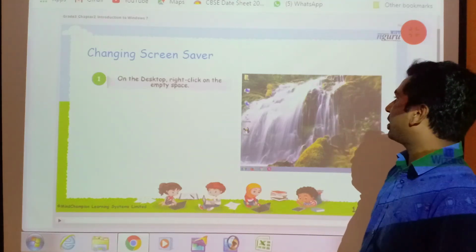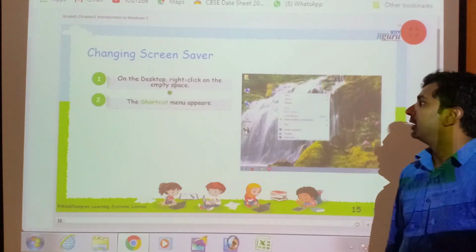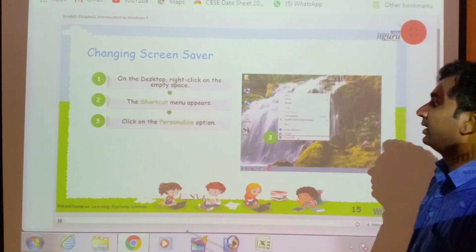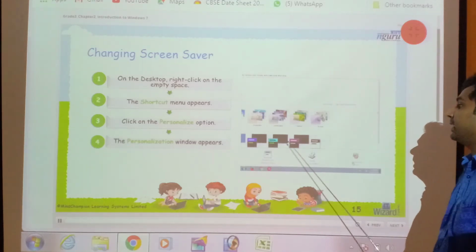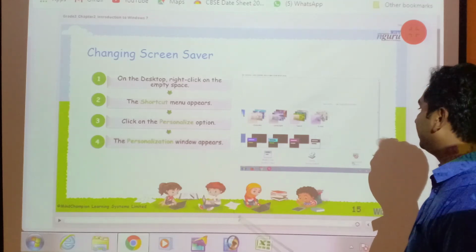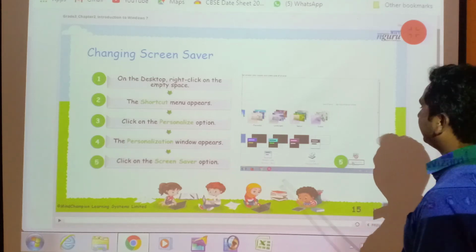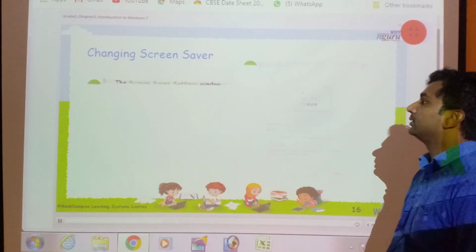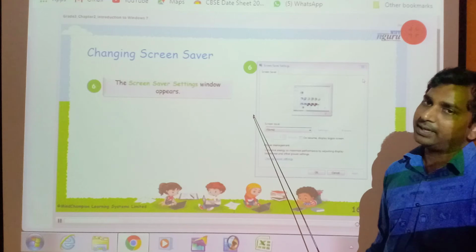Now, first of all, right click on the desktop, then the shortcut menu appears on the screen, then click on personalization option. After that, the personalization window appears on the screen, then click on screen saver option. Then the screen saver settings window appears on desktop.